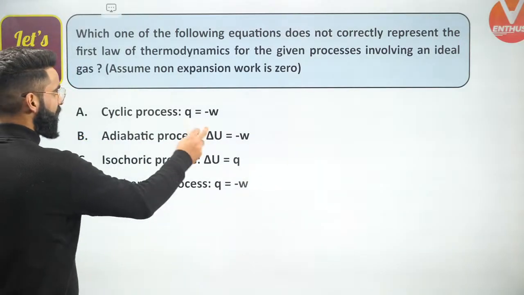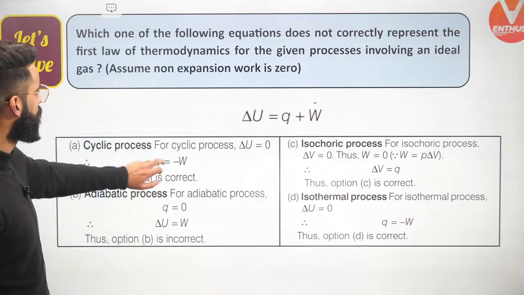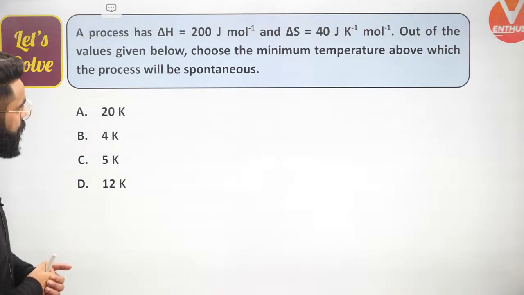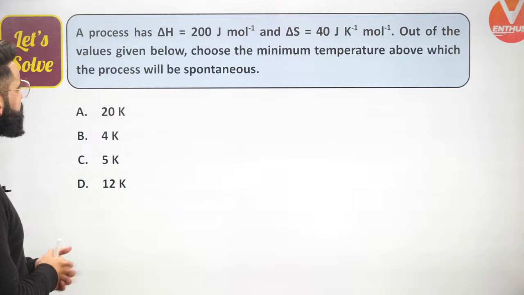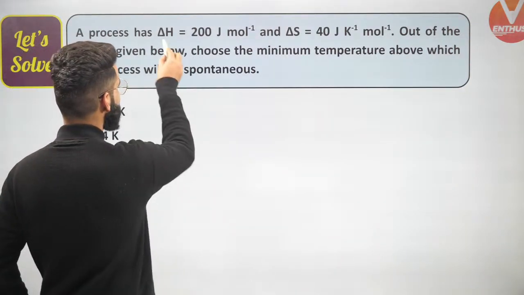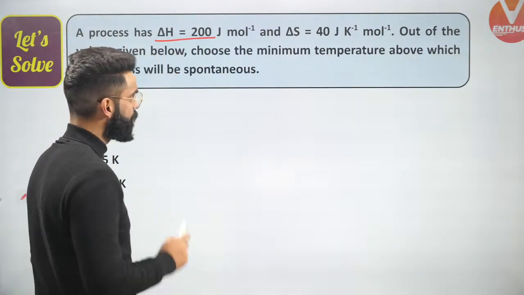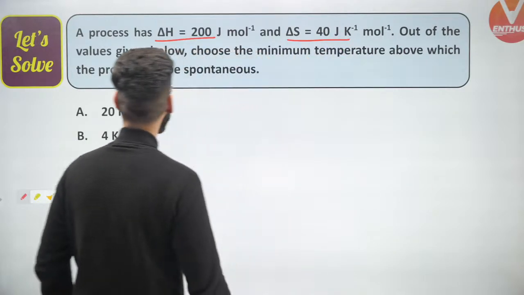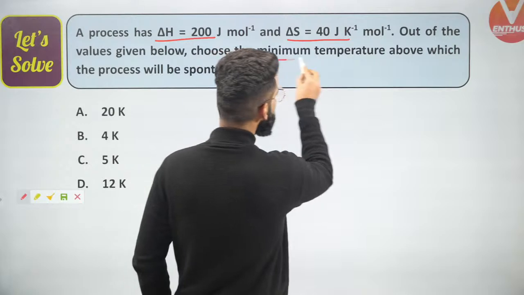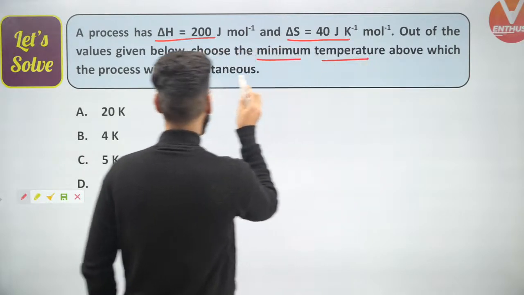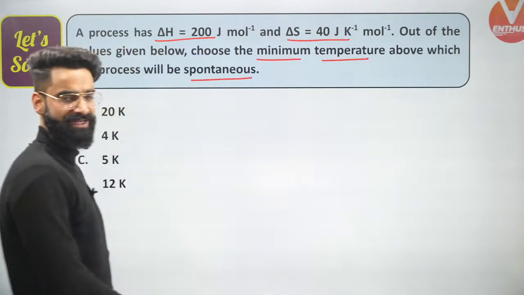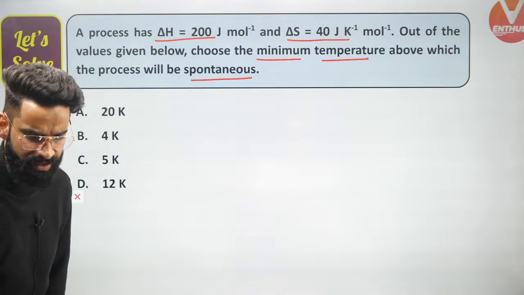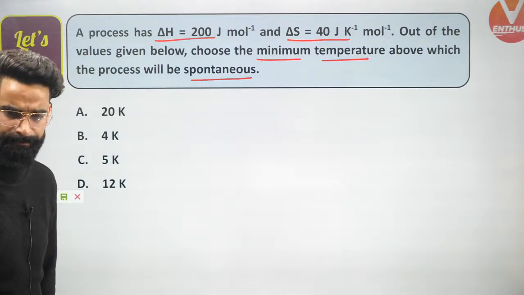Correct. Let me move on to one more question, guys. Let me see if you can solve this one or not. Again, a very, very simple question. A process has delta H equal to 200 joules per mole and delta S equal to 40 joules per Kelvin per mole. Out of the values given below, choose the minimum temperature above which the process will be spontaneous.